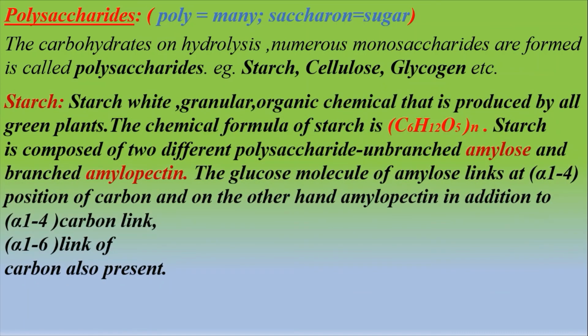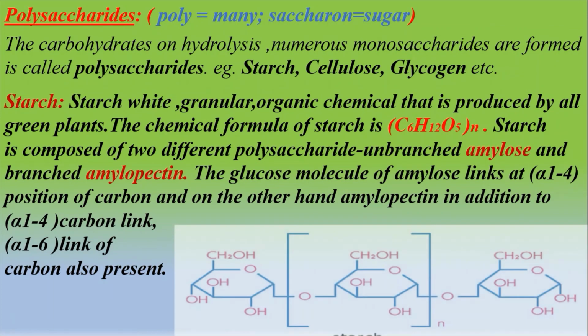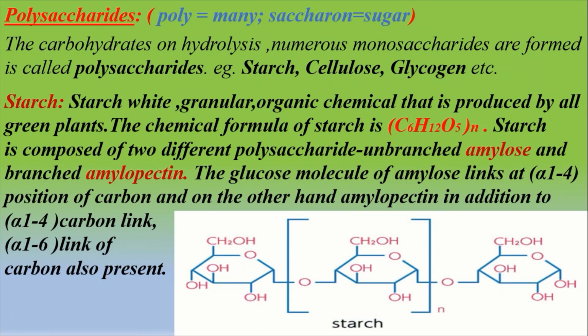Starch is one type of polysaccharide and the chemical formula of starch is (C6H10O5)n. It is tasteless, colorless and insoluble in water. Starch remains stored in the seeds, fruits and tubers of plants. Starch is formed by the combination of amylose and amylopectin polysaccharides. And you remember that amylose and amylopectin are different types of polysaccharide. On hydrolysis, both of these produce numerous alpha-D-glucose molecules.